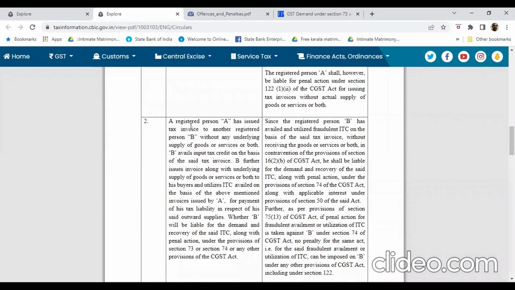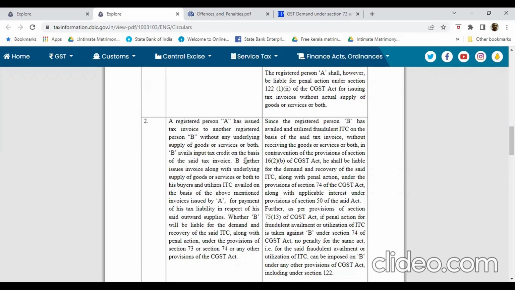The second situation: a registered person A has issued a tax invoice to another registered person B without any underlying supply of goods or services or both. B avails input tax credit on the basis of the said tax invoice.